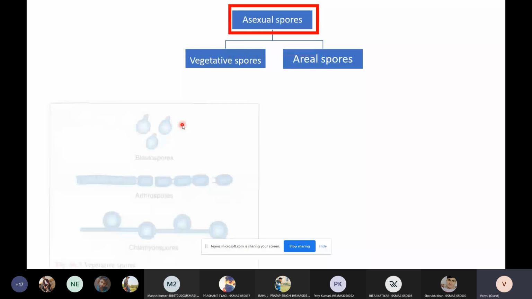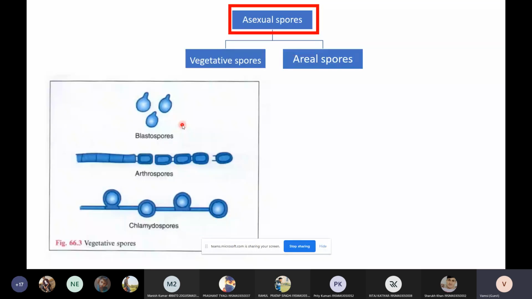Blastospores are tear-shaped, whereas arthrospores are rectangular with a bivalve thickness. They have a double-layered outer shell and are rectangular in shape. Chlamydospores have a thick outer shell and are circular in shape. Chlamydospores form because of bulging of the hyphae. In between the segments of the hyphae, you will see a bulged portion called a chlamydospore. So these are the vegetative spores.